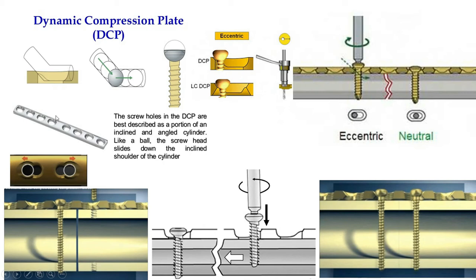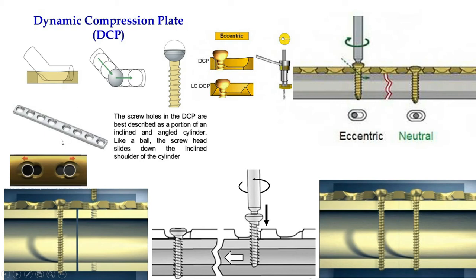So in case of dynamic compression plate, generally we use a 3.5 screw. For a 3.5 screw we have to use a 2.5 or 2.7 drill bit. In osteoporotic bone you can use a 2.5 drill bit, but in good cortical bone you can use a 2.7 drill bit.